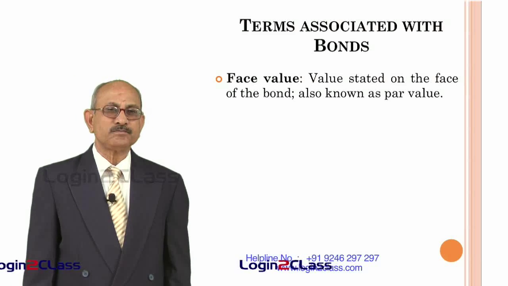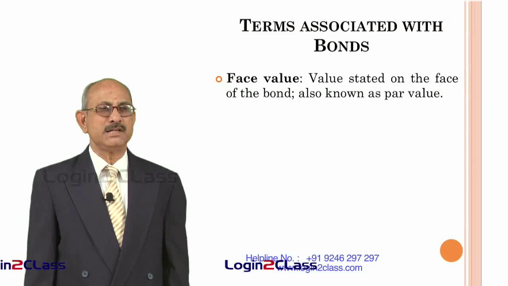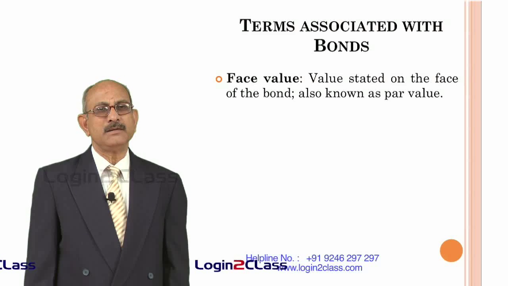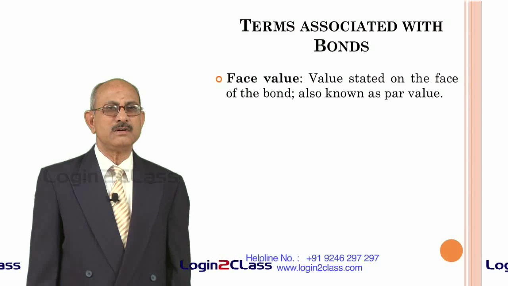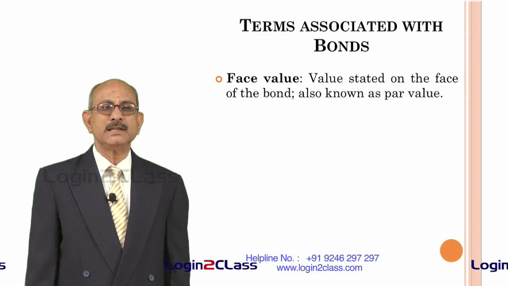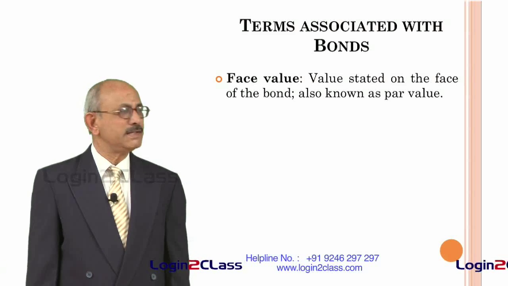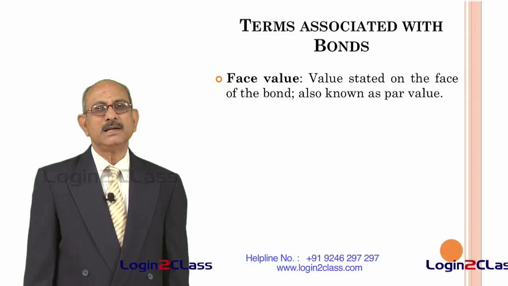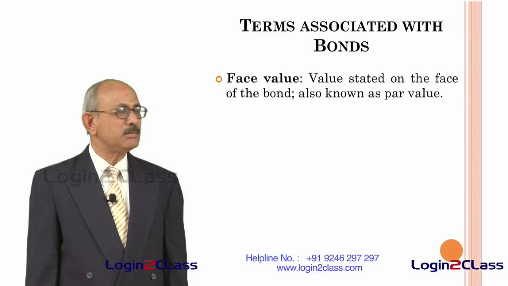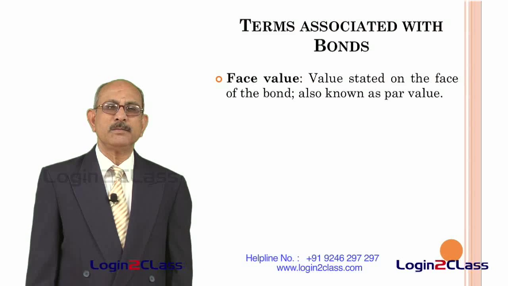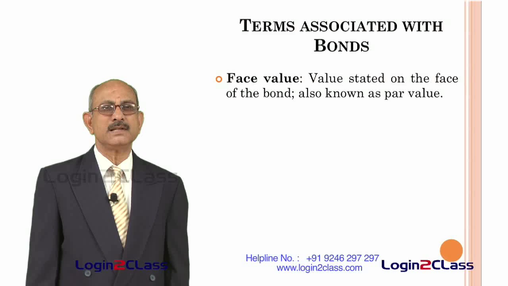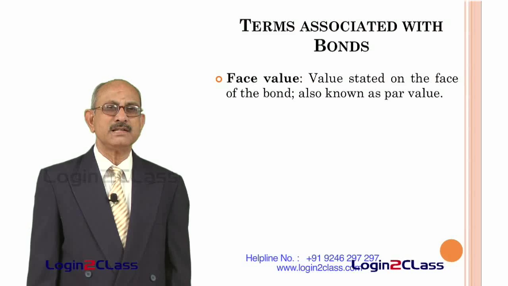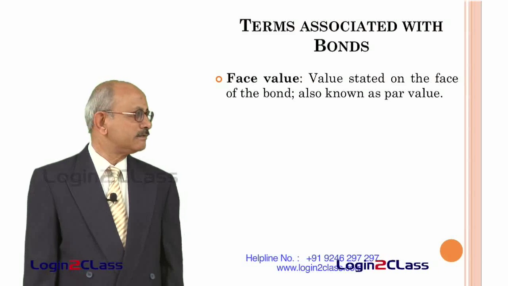It can be issued at the same rate at which it is mentioned on the bond, that means at the face value, or it can be issued at a price higher than the face value of the bond, or at a price lower than the face value of the bond. If it is issued at a price higher than the face value, it is known as a premium bond, that means a little extra premium is paid on the purchase of such bonds. If it is issued at a price lesser than the face value, it is known as a discount bond, that means a percentage of amount is given as discount to the buyer of the bond.